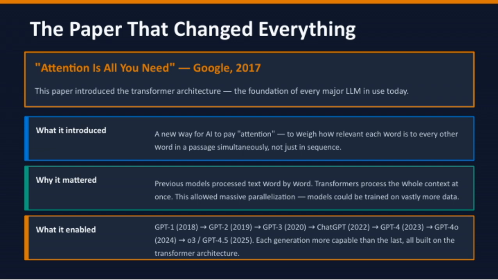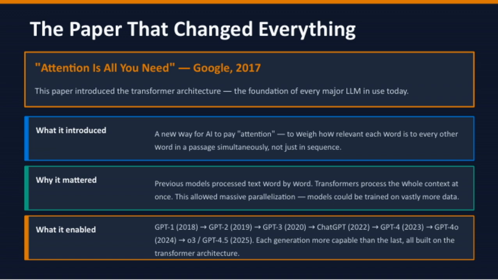Each new generation has been more capable than the last, and all of these are built on the same fundamental transformer architecture. So, what did this advancement enable us to do? Well, previous models processed text one word at a time, which limited their ability to understand context quickly. Transformers changed that by processing the entire context at once.